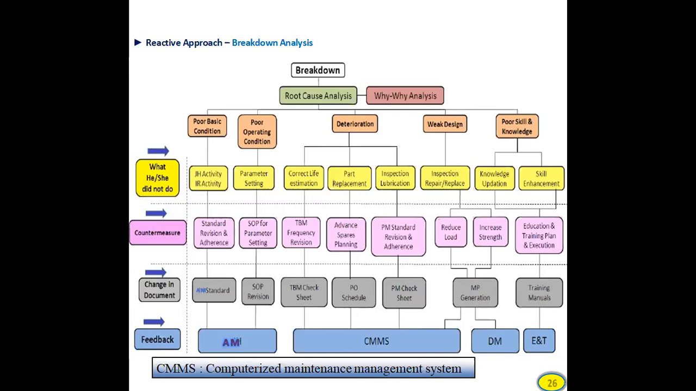Fourth one is weak design. To control weak design, we are focusing on inspection, repair, and replacement. And last one is poor skill and knowledge. For this, we are updating the knowledge of maintenance people and also doing skill enhancement of the maintenance team.